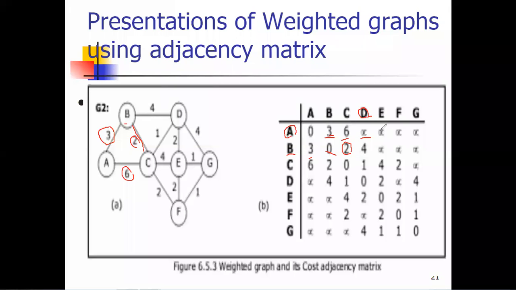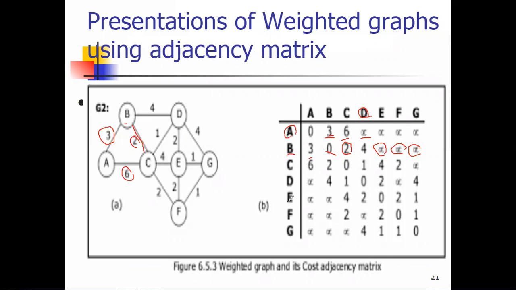Now if we are talking about B to E, is there any edge present? No, that's why the infinity value is given. Similarly, B to F, is there any edge present from B to F? No, it's not given. The value is infinity. Again, B to G, there is no edge present, so the value is infinity. Likewise, we have to represent each and every vertex to the remaining vertices. I hope everyone is clear on this point now.